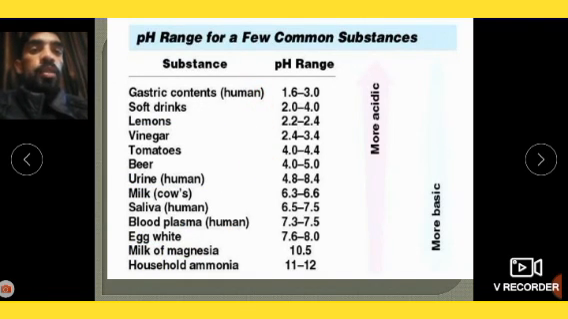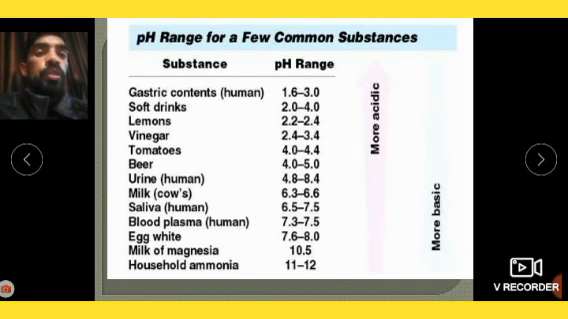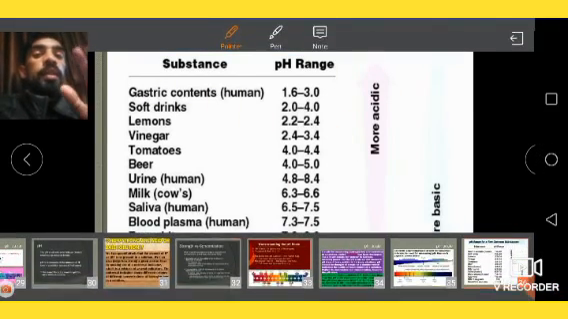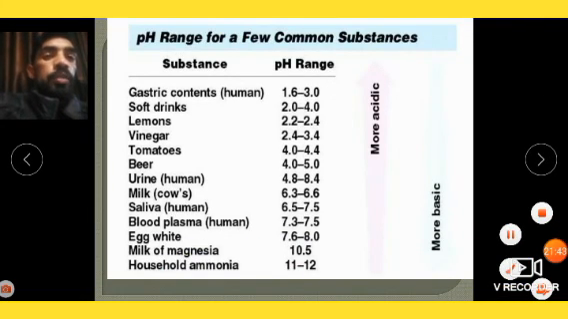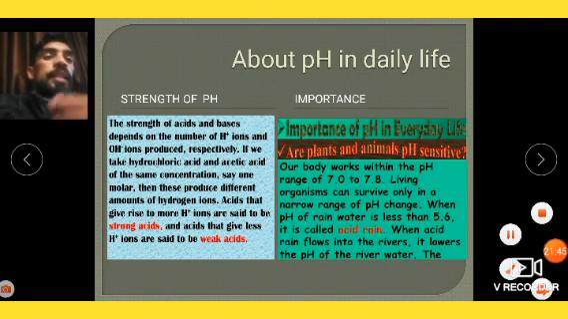Also here one more chart I have shown you. Gastric content 1.6 to 3.0, soft drink 2.4, 2 to 4, lemon 2.2. So learn, dear student, write down these in your notebook. One question definitely in the exam can be asked about pH. Okay, then after this, about pH in daily life.